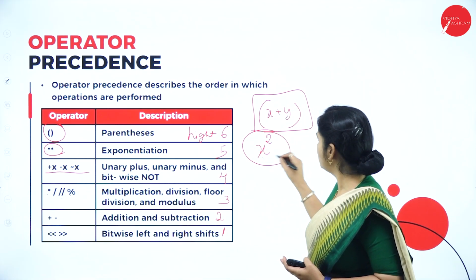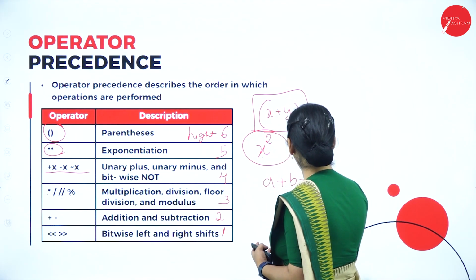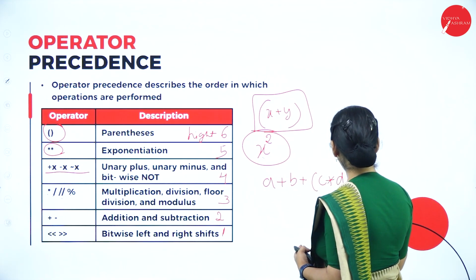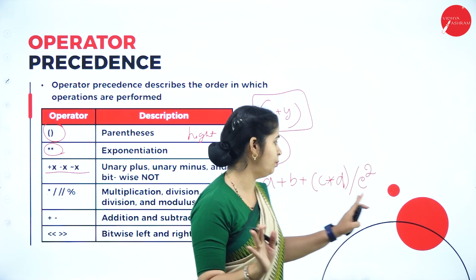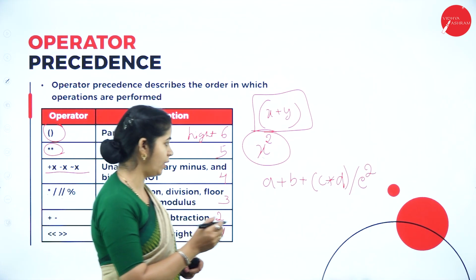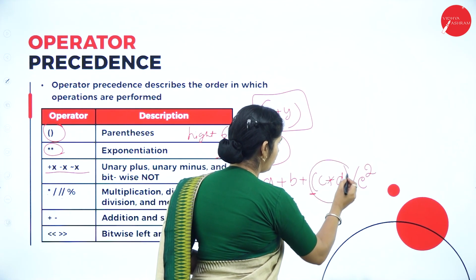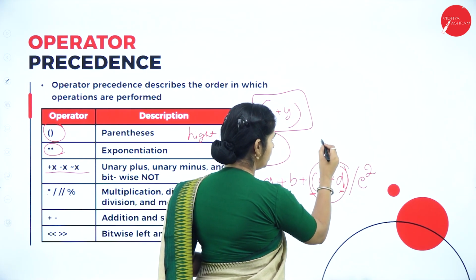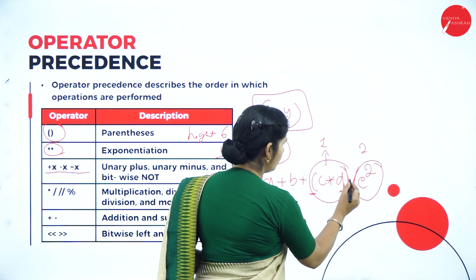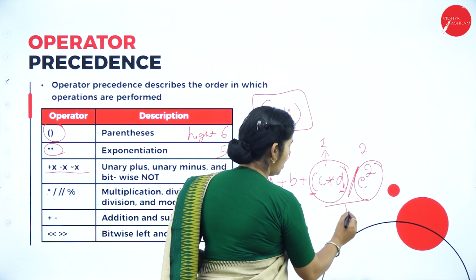Whenever an expression comes like this, for example (A plus B) plus C star D divided by E square, consider this simple example: which part of the expression should be executed first? As braces have a larger precedence, this has to be computed first, and the resultant has to be used next. After this we have the exponent, and then the division has to be computed third.